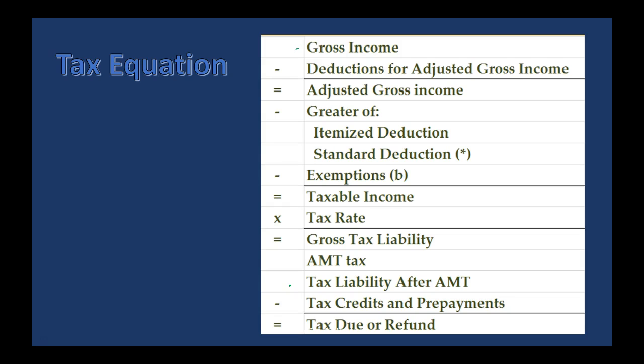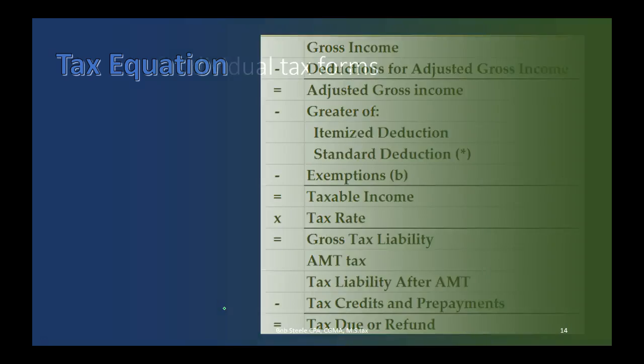And then, of course, we already have paid much of our taxes at this point. We paid it throughout the year. So we're going to subtract out both credits and payments, and that will give us hopefully a refund or the amount that we owe on the taxes.